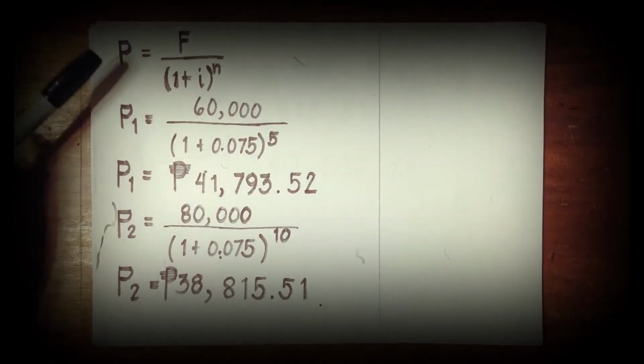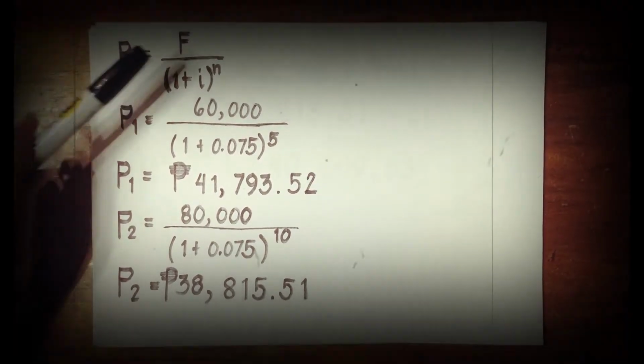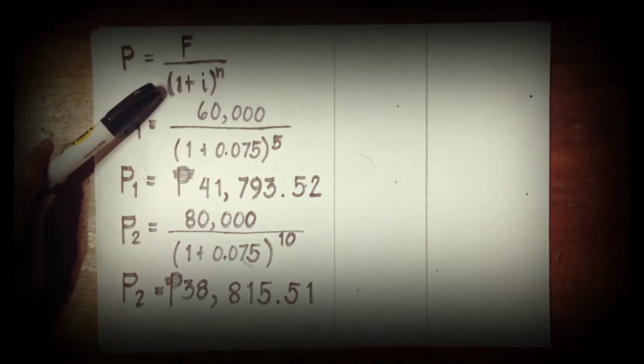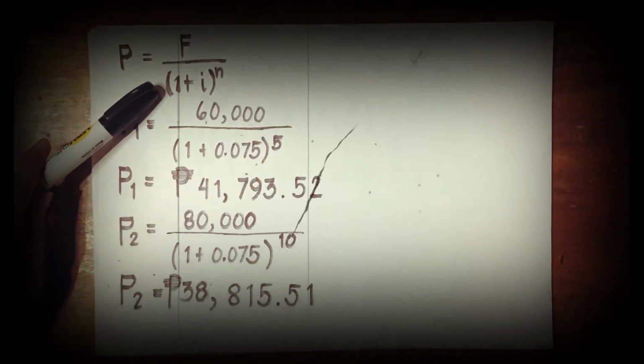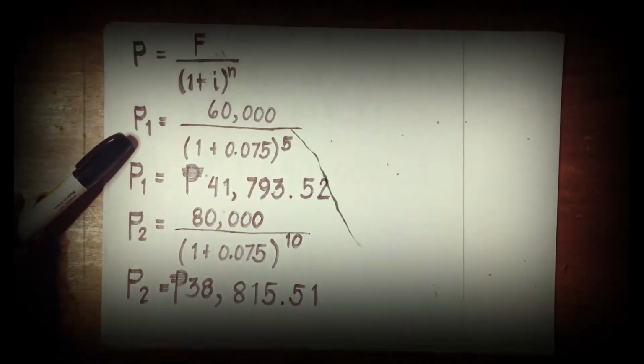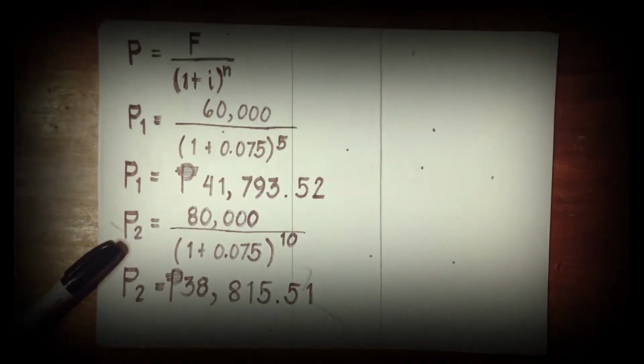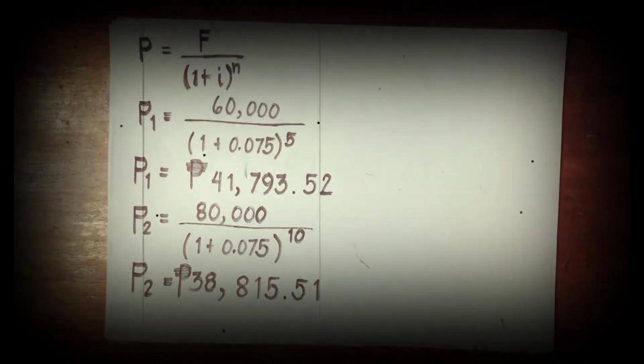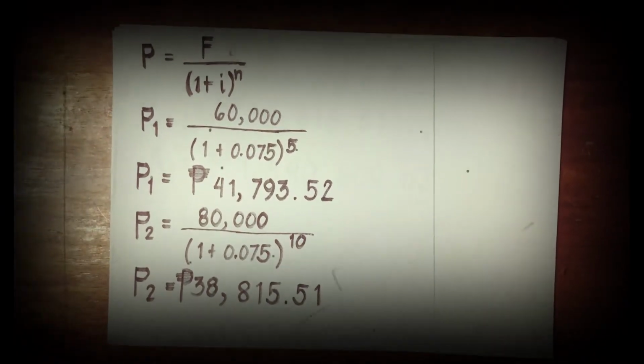Given the formula for present worth, which is equal to future worth divided by the quantity of 1 plus the interest raised to the given number of years, we can now solve the present worth of 60,000 pesos and 80,000 pesos in order to get the total present cost for livestock raising.